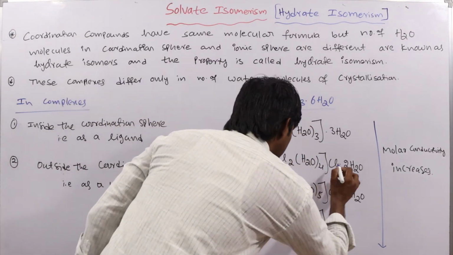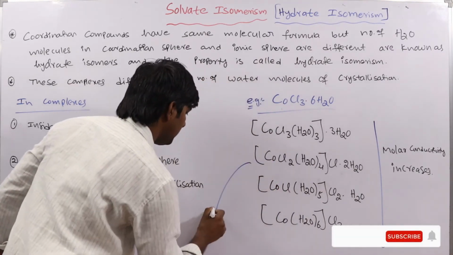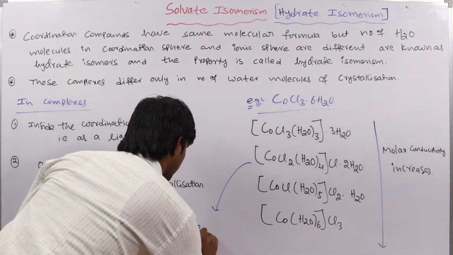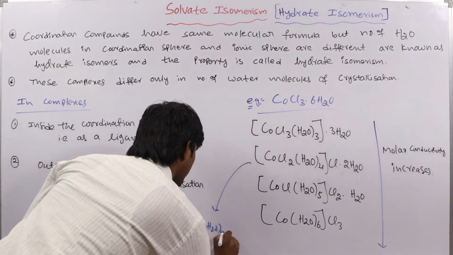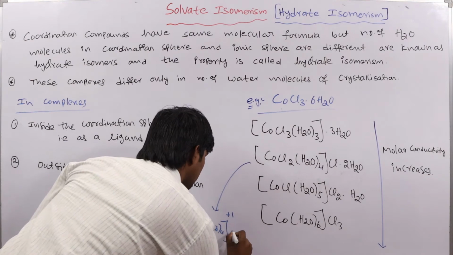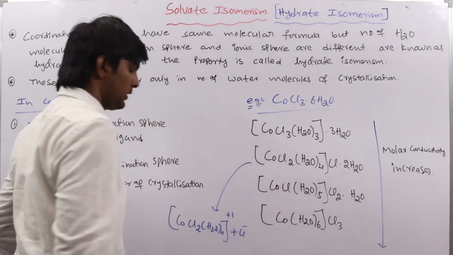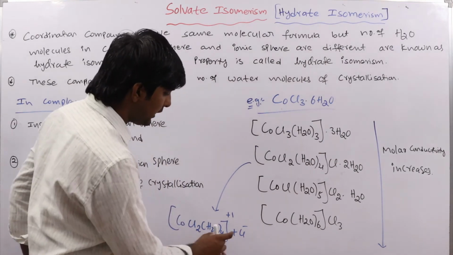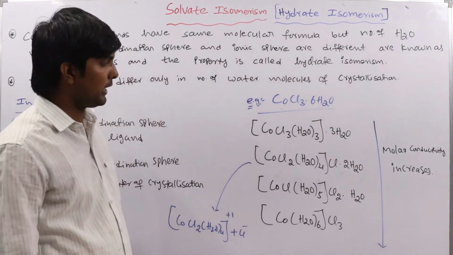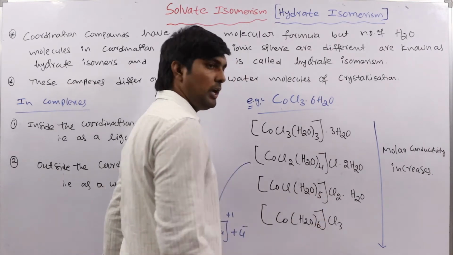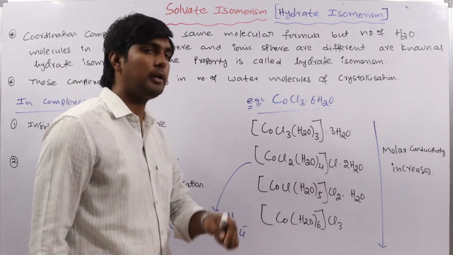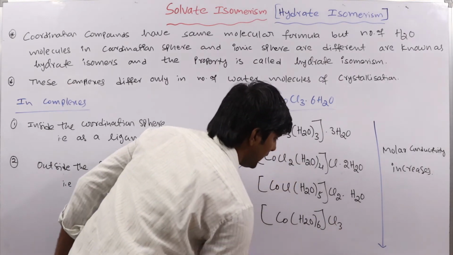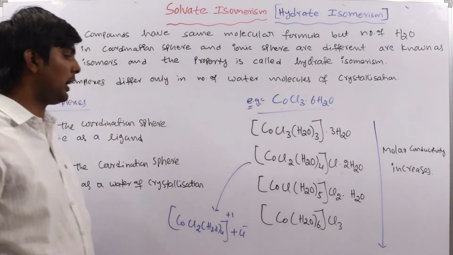But here, suppose you take this one, I will write here. We get two ions: one is a complex ion, another is the counter ion. Similarly, here we get three ions, two Cl minus ions and one complex ion. Here we get a total of four ions, three Cl minus ions and one complex ion.